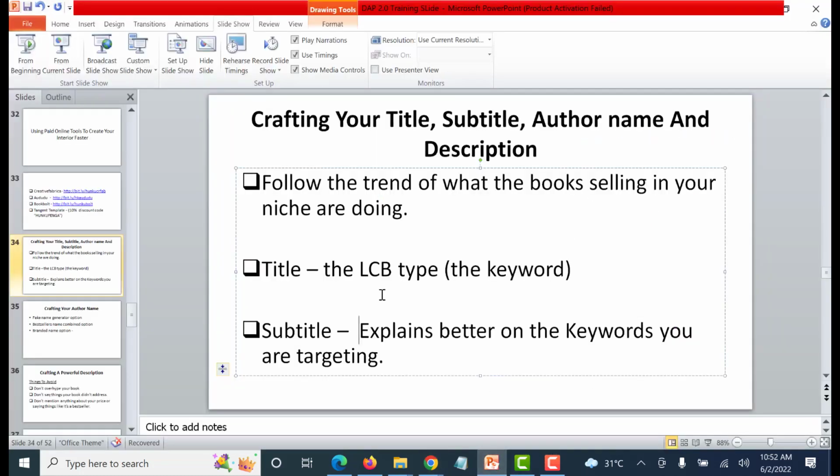So I think you understand how to come up with your title and your subtitle. Whatever you plan to create, the subtitle will always explain it, and the target audience will always be what you put in your subtitle. The title is just the keyword. Your subtitle explains what you have on the cover and the target audience that you are targeting. That's for notebooks. But if you are doing journals, obviously for creating a journal, you already have your title and you have the people you are creating it for. So that's how you come up with your title and subtitle.